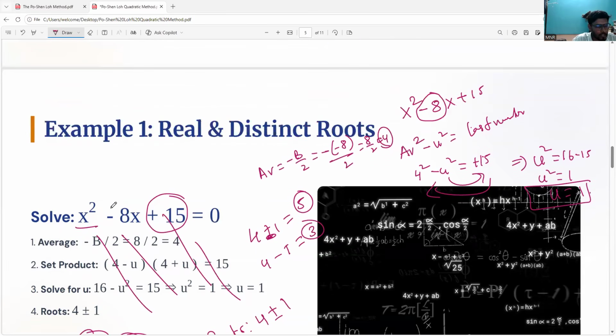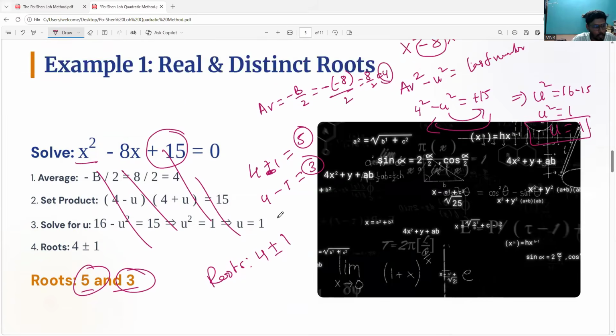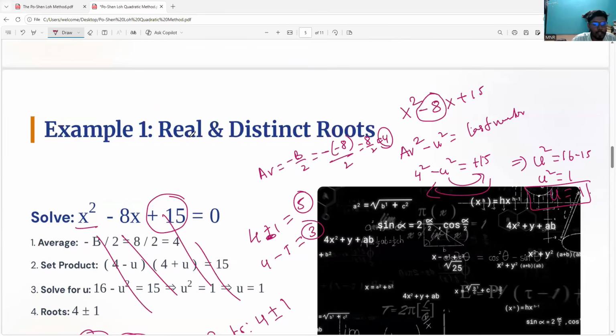So if you understood the first equation, I will go with the second example. This is real and distinct roots. Clear. I have given one example for each type of roots. So the first one is real and distinct roots, which we got by using the Po-Shen Lo method. Is it clear, teachers? At least can you give a thumbs up? Nobody is responding. I hope you can respond. Anyone? Yes, please. Only one teacher is responding. Okay, thank you so much, teacher. So next we are going with the next one.